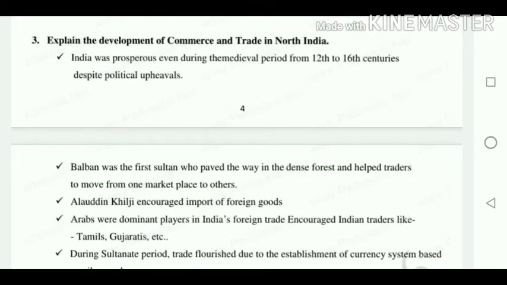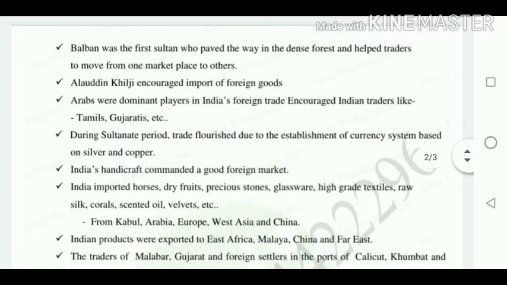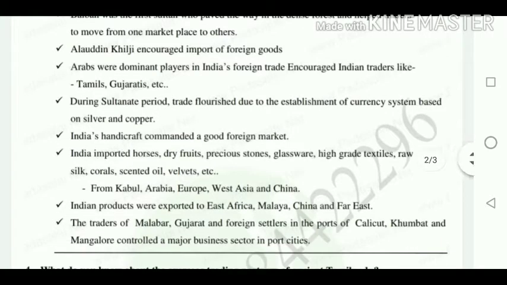Explain the development of commerce and trade in North India. Here they said the 12th to 16th century is considered to be the medieval period. During this period, trade flourished. They imported some goods, and India also exported some goods to other countries. Balban paid the weight in the dense forest to help the traders. Alauddin Khilji encouraged the import of foreign goods, and Arabs helped the Indians with foreign trade activities.